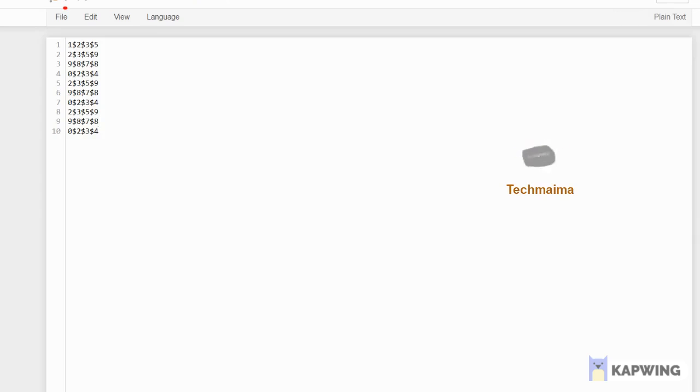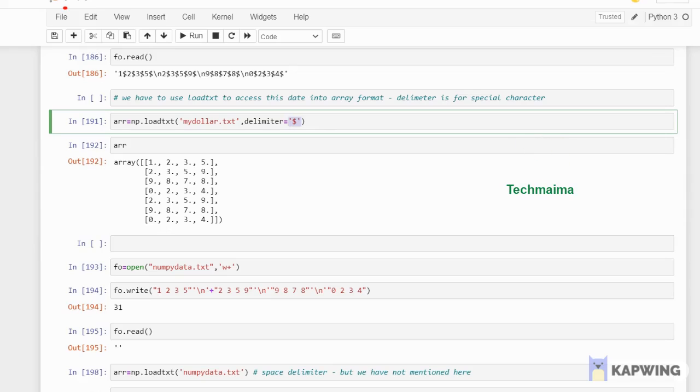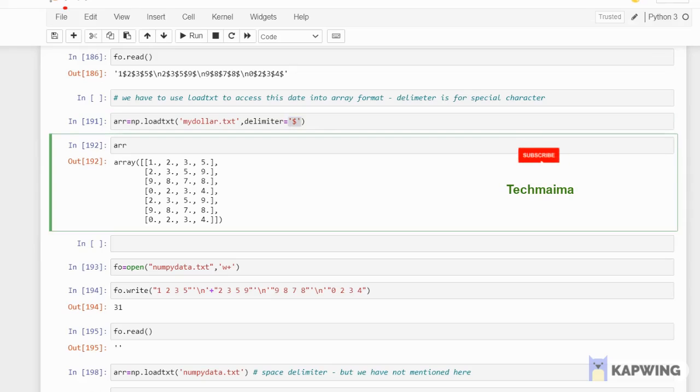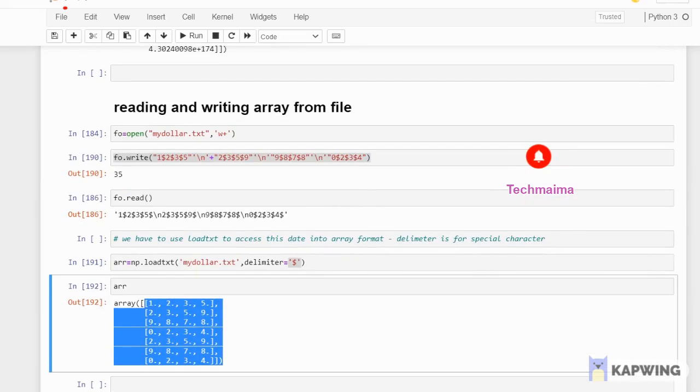See, $1, $2, $3. I want to get only the numbers, not the dollar symbol. So for that, arr equal to np.loadtxt, my$.txt is the file name, and delimiter is dollar, because dollar is what is being used. You can even use hash also. If you run this, it will load only the numbers. See, you're getting only the numbers out of this file. This is how you can access data from a file which is already written by someone.